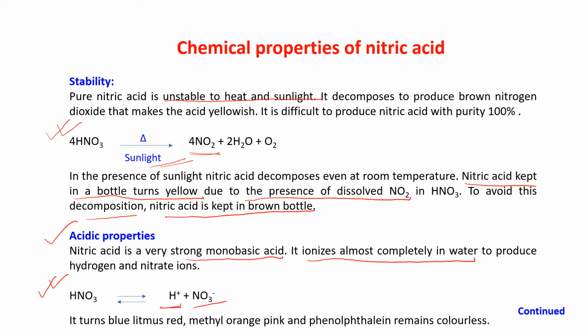Just now I told you, to produce hydrogen and nitrate ion. This is the nitrate ion, NO3 minus. Naturally it is an acid, so it will turn blue litmus red, that you all know. Methyl orange turns orange to pink, and phenolphthalein will remain colorless. This already we have done in the acids, bases and salts chapter.